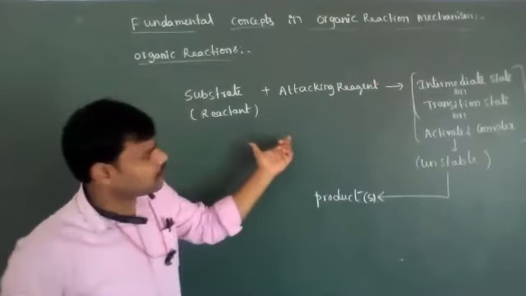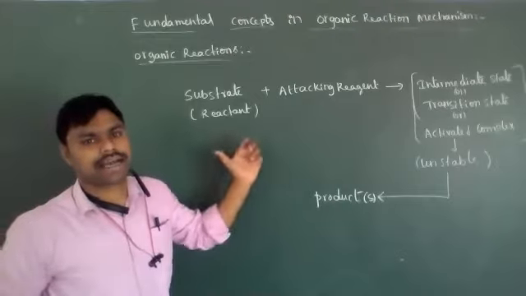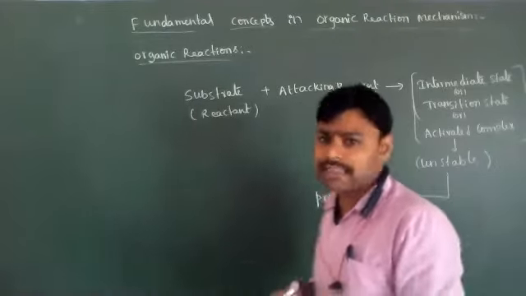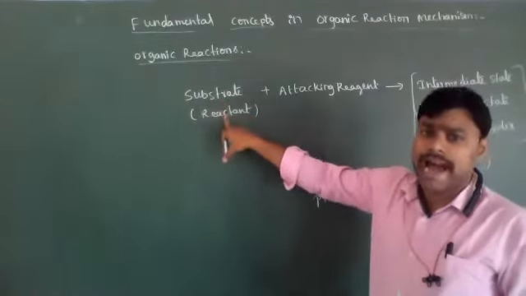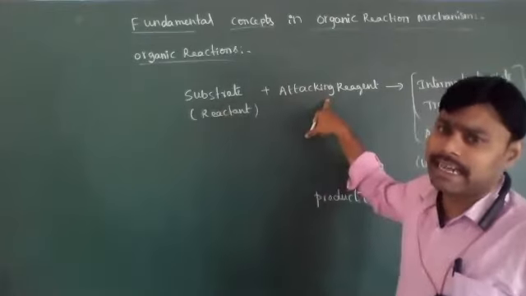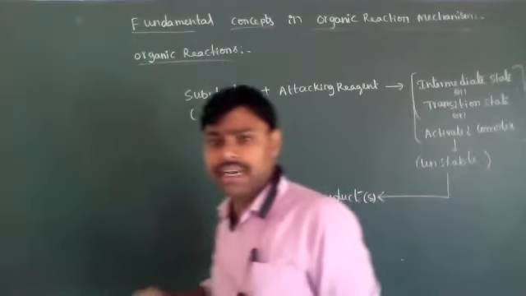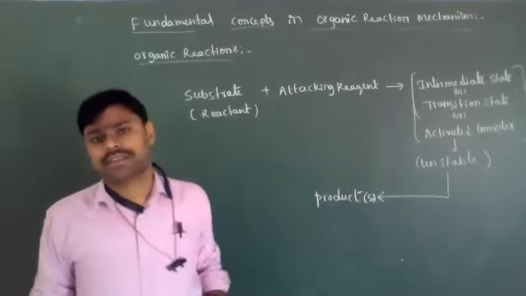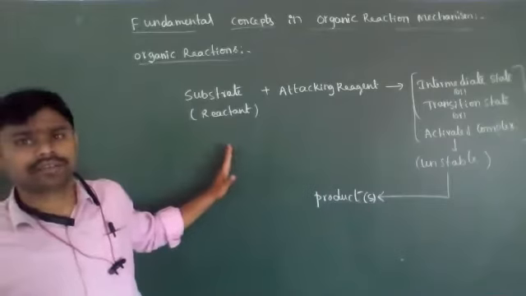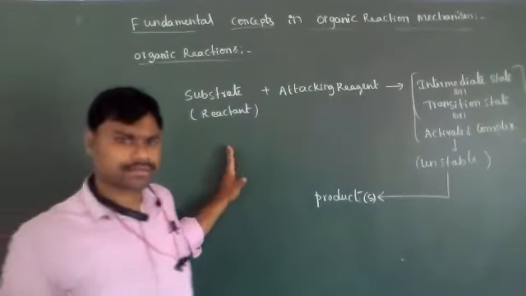So this is the flow chart for organic reactions. Generally, in organic reactions the reactant reacts with attacking reagents and forms one intermediate state. That intermediate state is unstable and converted into products. Understood? Anybody have doubt regarding this flow chart?